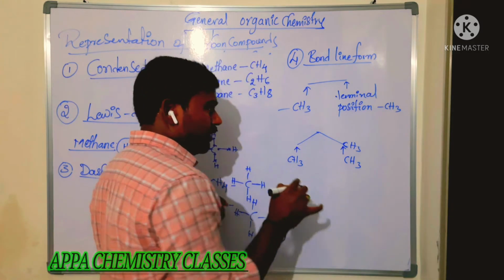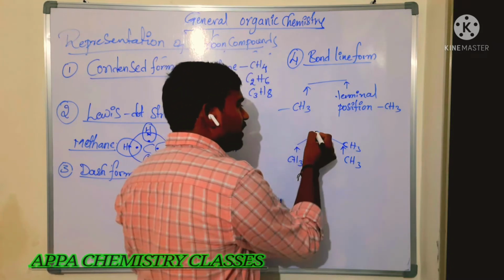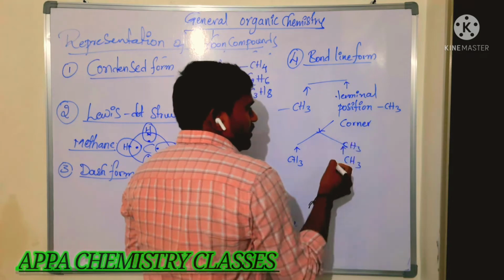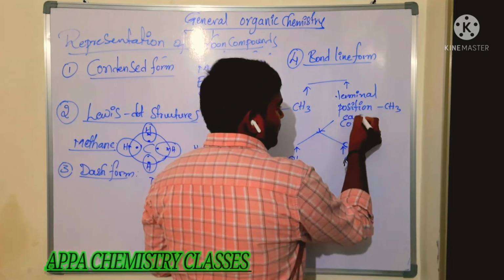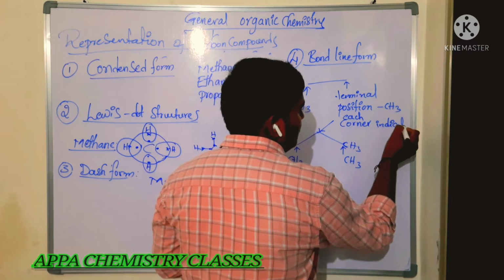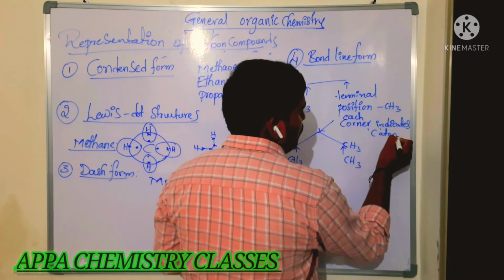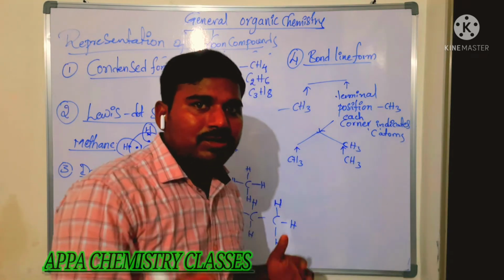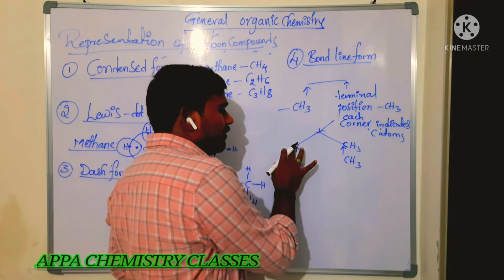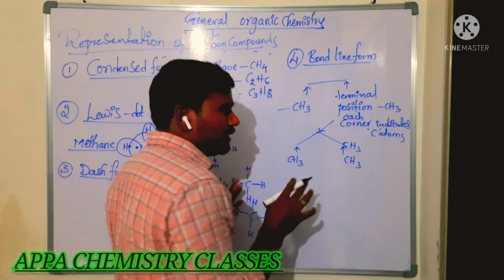Whatever the corners, each corner indicates one carbon atom. This is a corner. So however many corners there are, that many carbon atoms will be there. The end indicates one CH3, one carbon. Like that we have to represent.